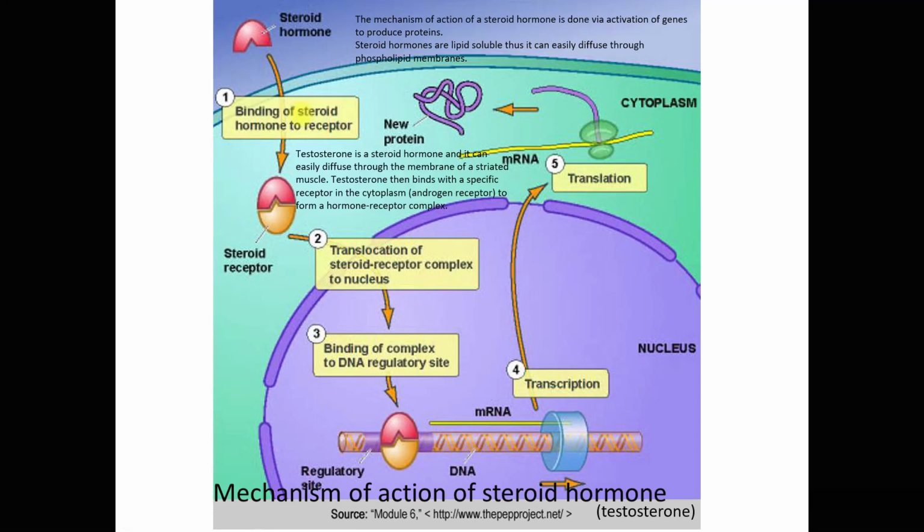One example is testosterone. Testosterone is a steroid hormone, and it can easily diffuse through the membrane of a striated muscle cell, the myocyte. After it has diffused into the muscle cell, testosterone will bind with a specific receptor in the cytoplasm of the muscle cell, and this receptor is known as the androgen receptor.